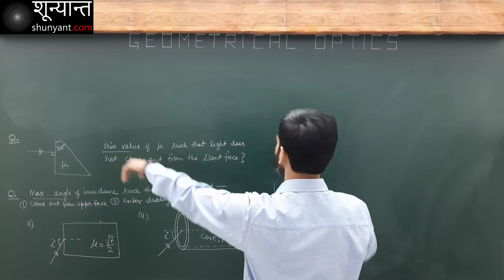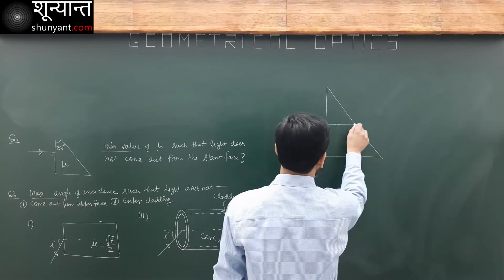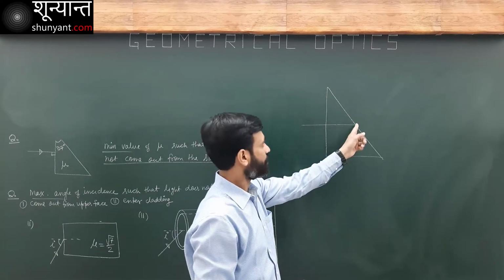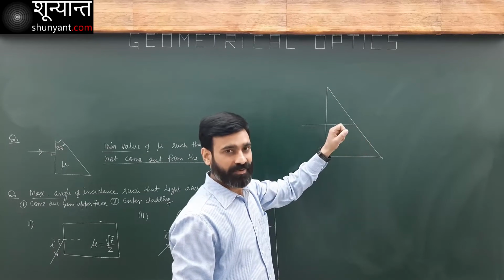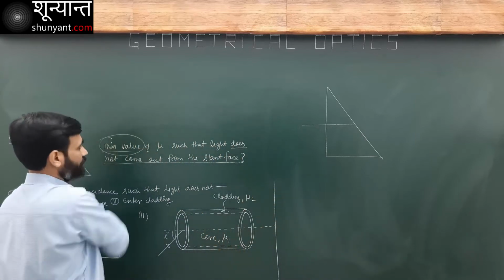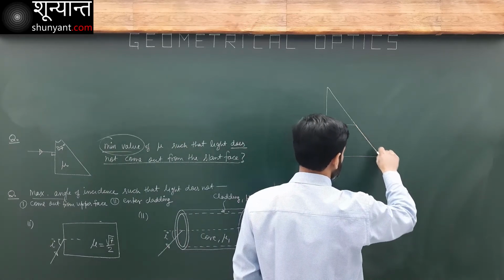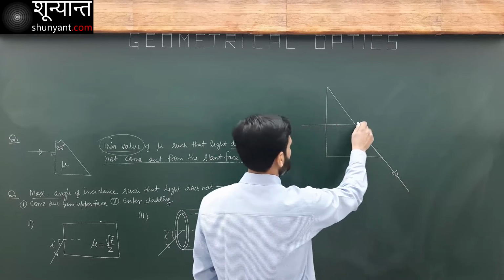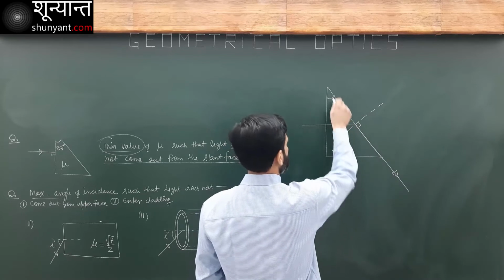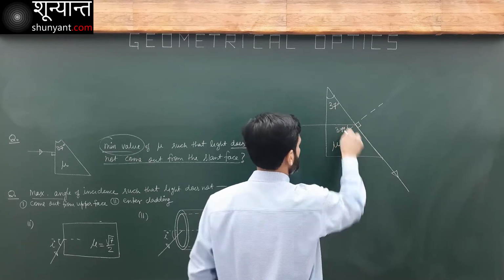So this is incident normally. I do not want it to come out of the slant face. I do not want my light to come out from this face. That means there should be total internal reflection here. Since I want to find the minimum or maximum, that means it is the critical case. In the critical case, light will pass tangentially like this. So this is going to be 90 degrees. This mu I have to find. This angle is 37. This will also become 37.